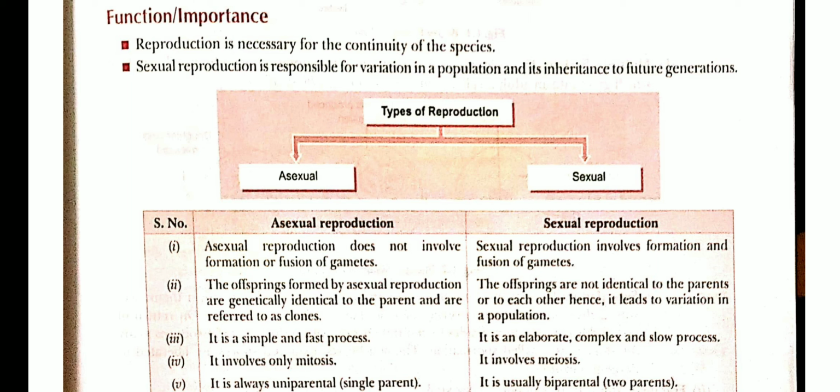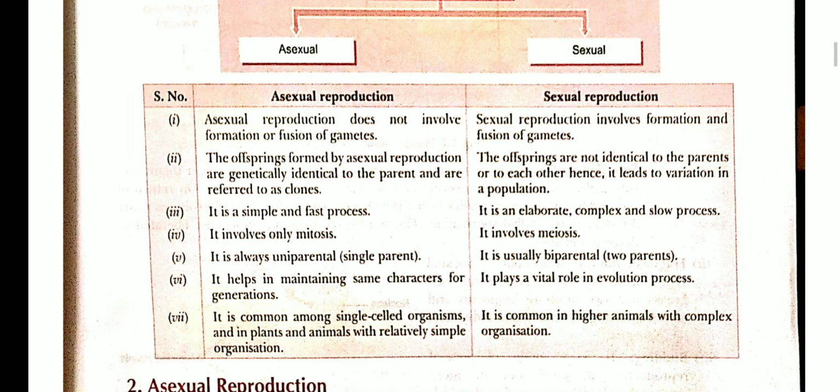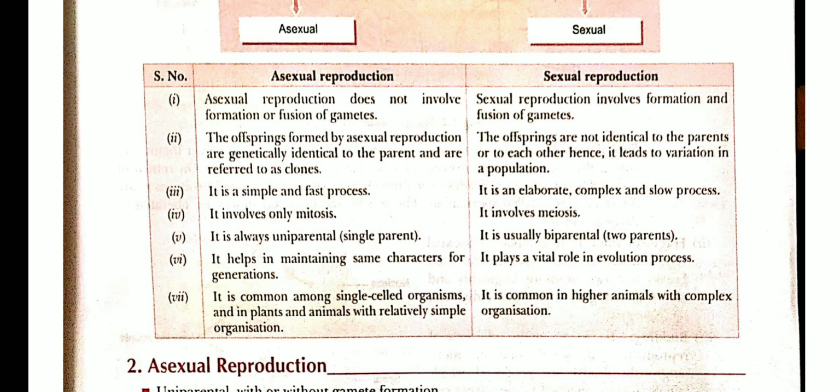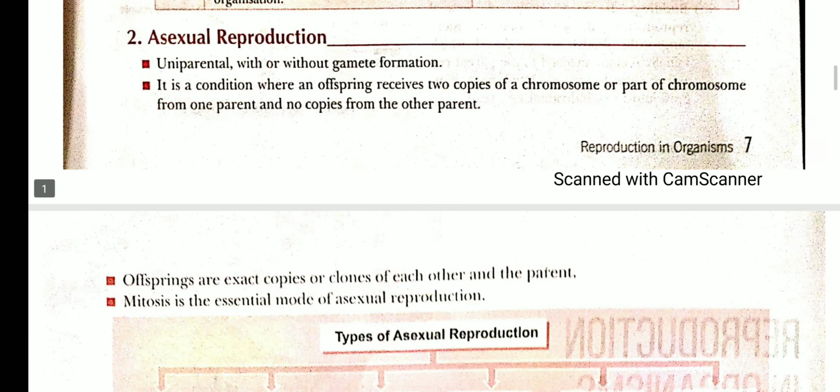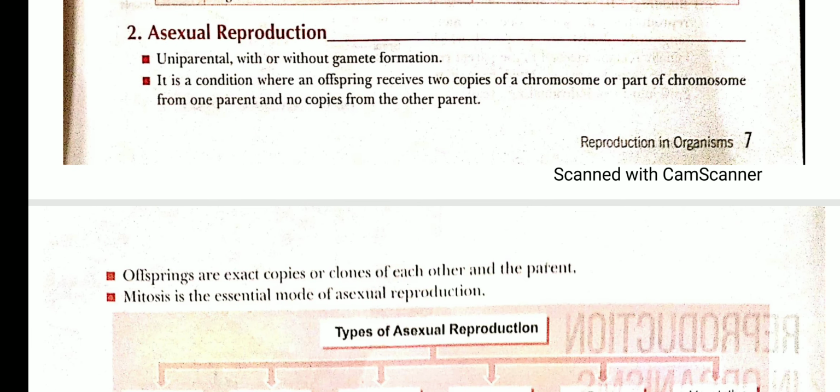Now, types of reproduction. There are two basic types of reproduction, sexual and asexual reproduction. You already studied this in the lower classes, so I won't go into detail on the difference between sexual and asexual reproduction, but here I mentioned the difference. Now, directly coming to asexual reproduction, the characteristics of asexual reproduction.